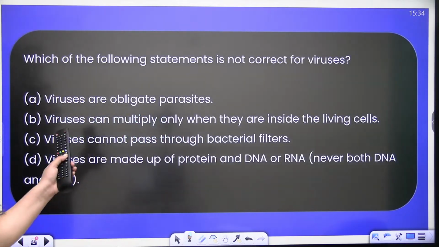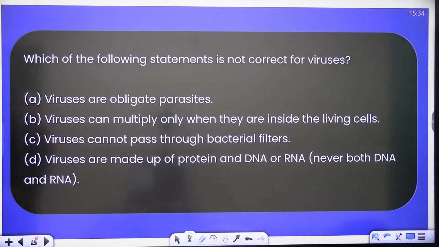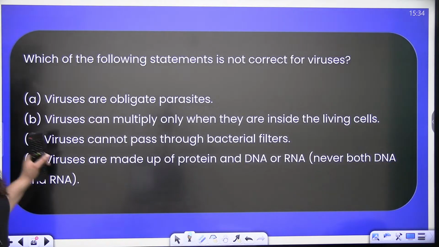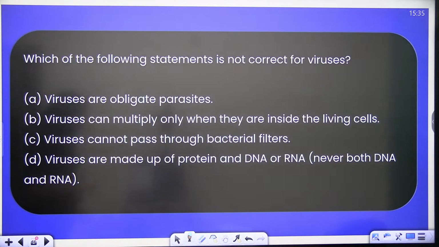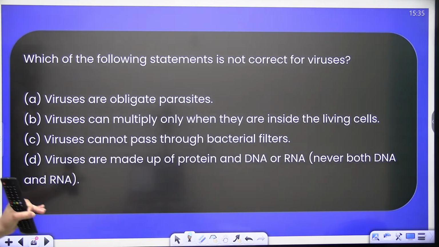Next is, which of the following statements is not correct for the viruses? Viruses are obligate parasites. They can multiply only when they are inside the living cell.